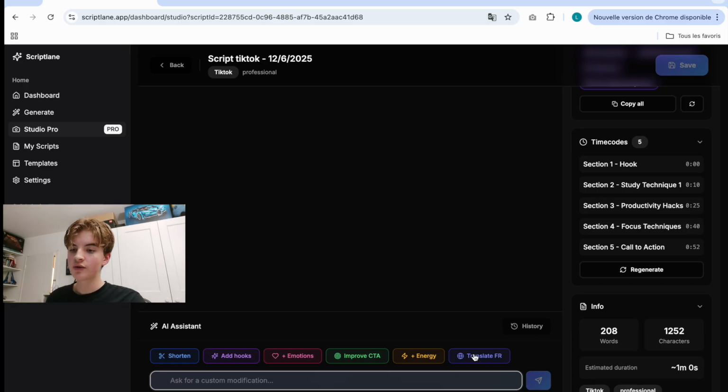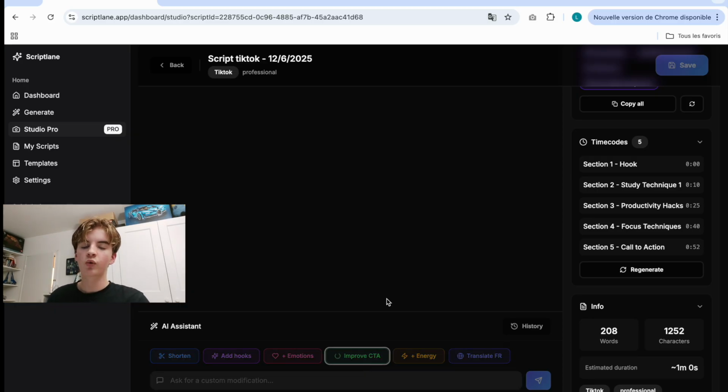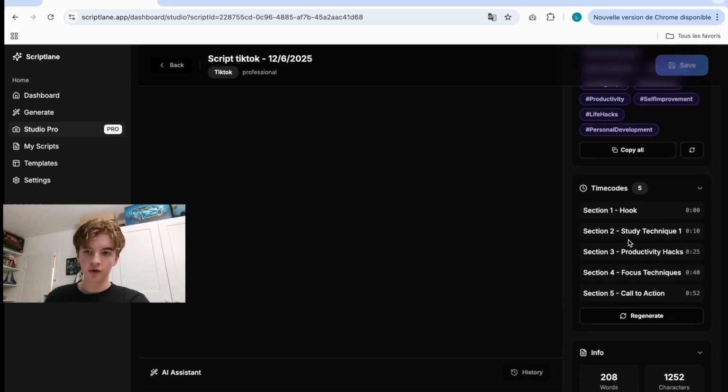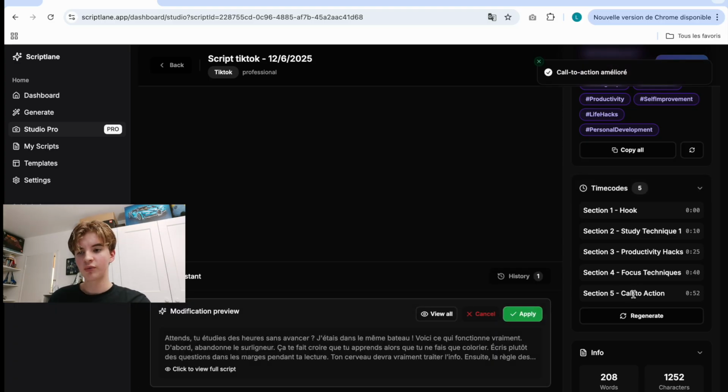So we can translate to French because I'm French. So I added this button. We can improve CTA. So let's click on this and let's wait a few seconds to see what it does. So here we can see we have all the time codes. It's not that useful. It was more useful before.